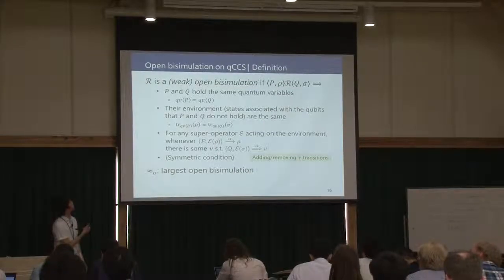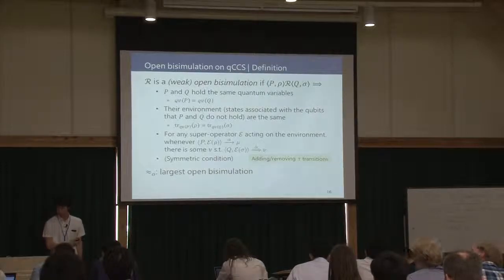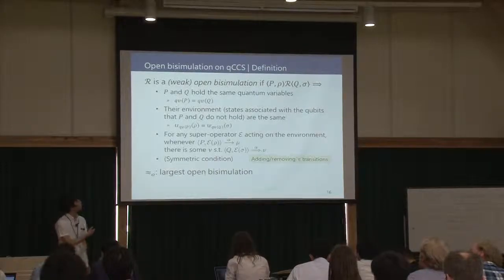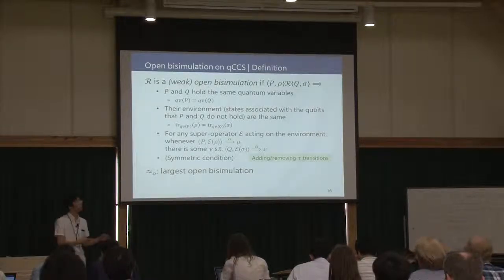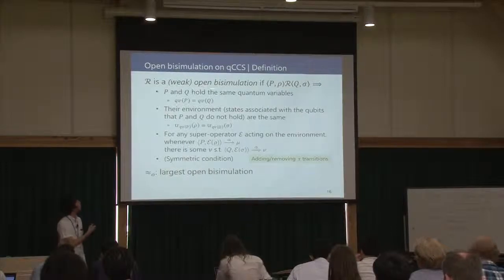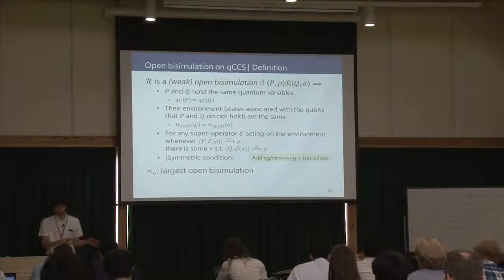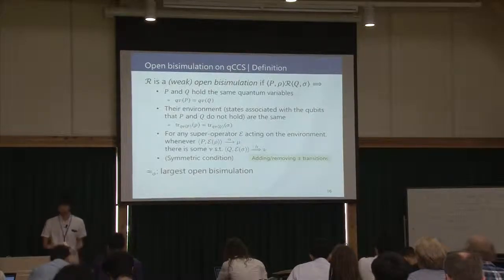First, two processes have the same quantum variables. Second, the environment, which is the quantum state of all qubits except those variables, is the same. In other words, the partial traces of rho and sigma are the same.